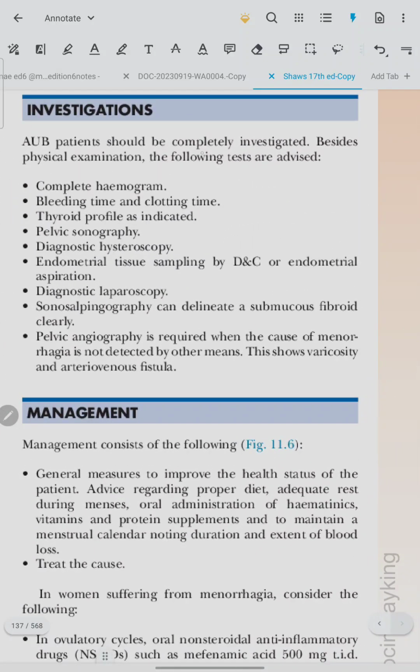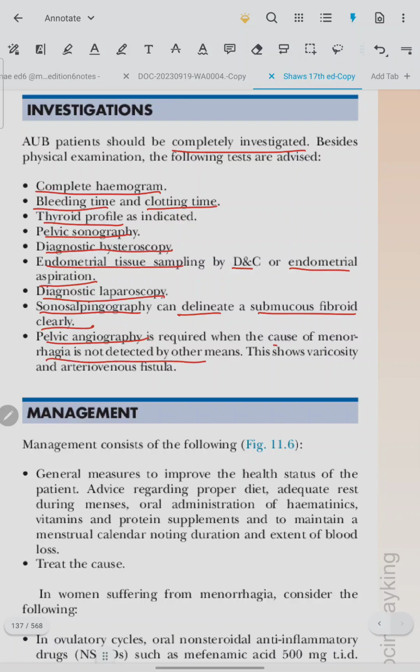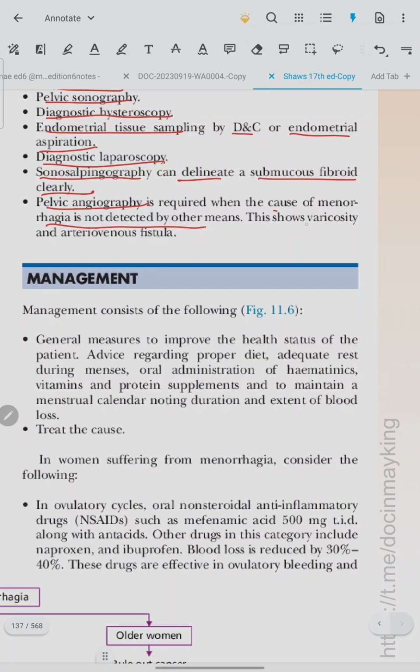Investigations. An AUB patient should be completely investigated. Complete hemogram, bleeding time, clotting time, thyroid profile, pelvic sonography, diagnostic hysteroscopy, endometrial tissue sampling by D&C or endometrial aspiration, diagnostic laparoscopy. Sonosalpingography can delineate a submucous fibroid clearly. Pelvic angiography is required when the cause of menorrhagia is not detected by other means. This shows varicosity and arteriovenous fistula.